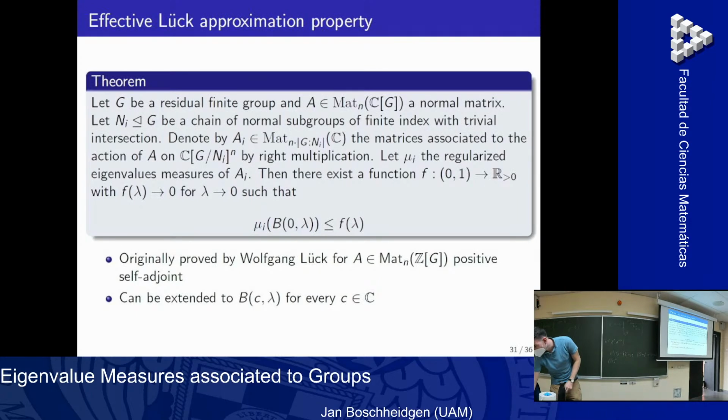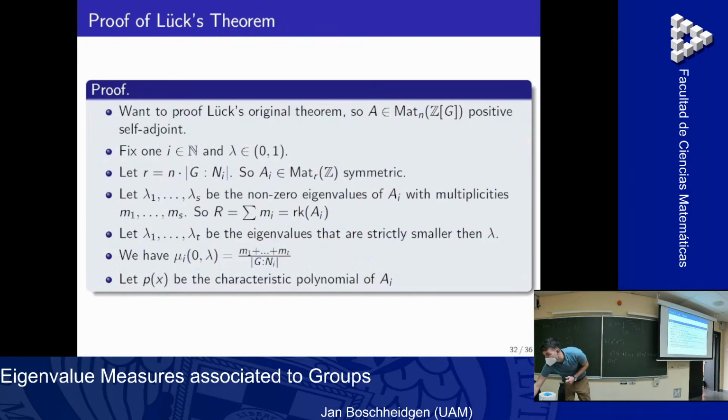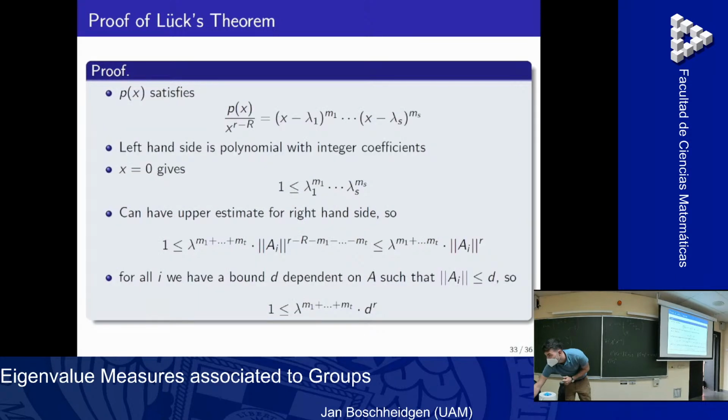I'm kind of out of time. But we have this theorem of Wolfgang that for integer matrices, we have a uniform bound on the spectrum near 0. And I'll just tell you what the key ingredient is. We fix one i. We look only at one matrix, and we say that the matrix has integer coefficients. So the original matrix was over the integers, and so all the matrices A_i also have integer coefficients.